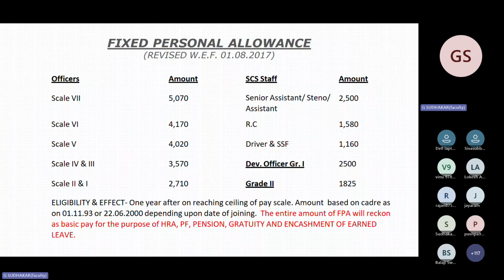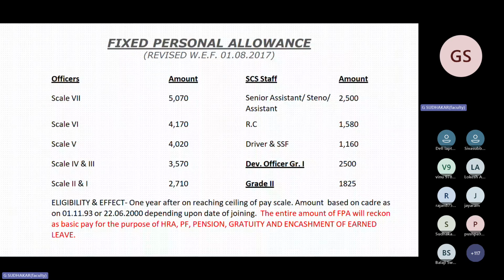Normally, the concept of FPA came in the year 1993 when the pension scheme was introduced in the year 1995. Those employees who were on roll as on 1/11/93 and subsequently joined up to 22/6/2000 were given one additional increment, so they will reach the ceiling one year before.